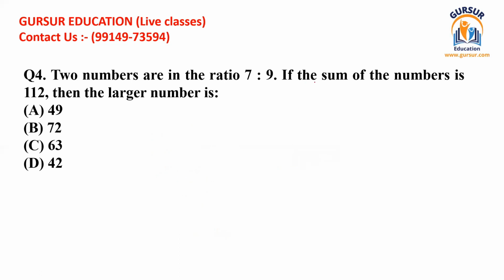We have been given that the sum of the numbers is 112. We know that the first number is 7x, the second number is 9x, and their total is 112. We know that the variable x is in both numbers, so we can easily add them. We can write 16x is equal to 112. Now we can easily find the value of the variable x.